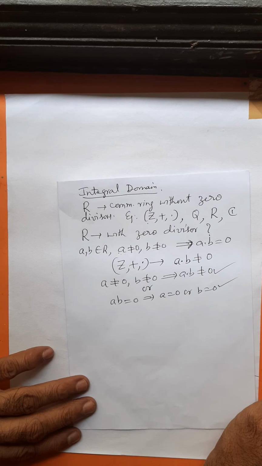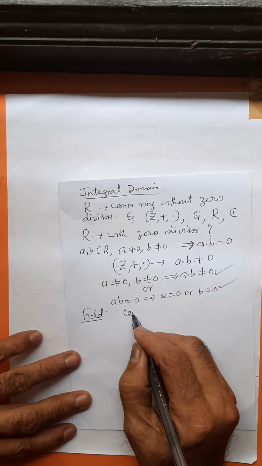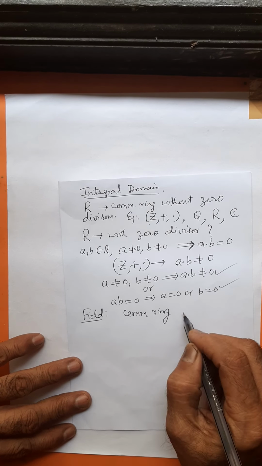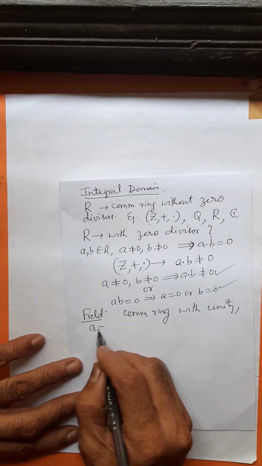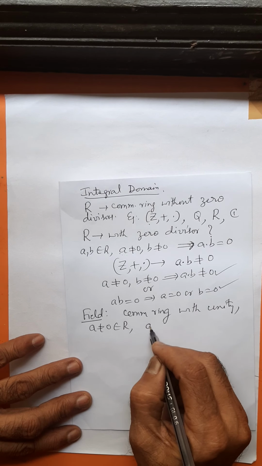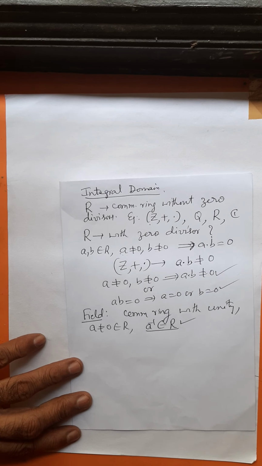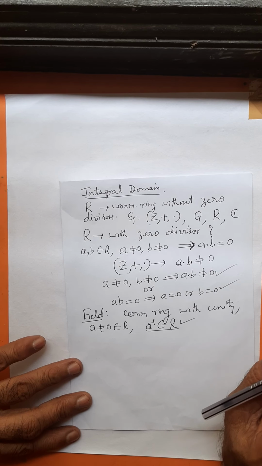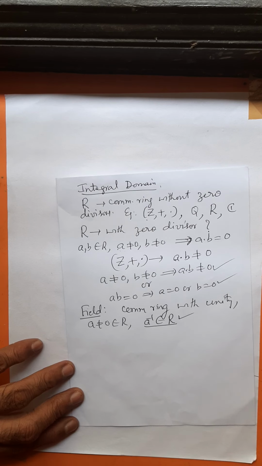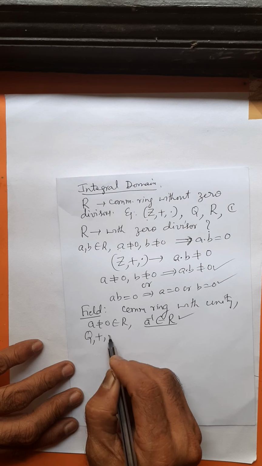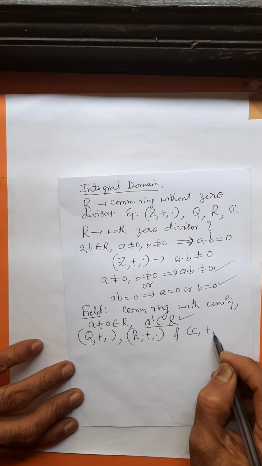Okay? Fine. What is a field? A field is a commutative ring with unity in which for every non-zero element, the multiplicative inverse of the element exists in R. Example of a field: rationals under addition and multiplication, reals under addition and multiplication, complex numbers under addition and multiplication.